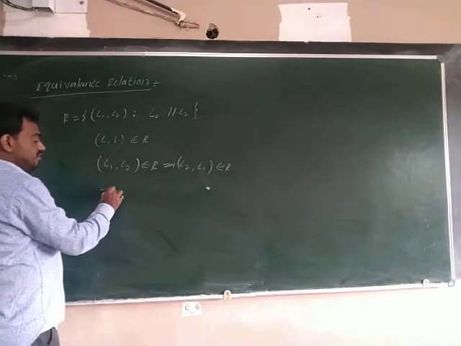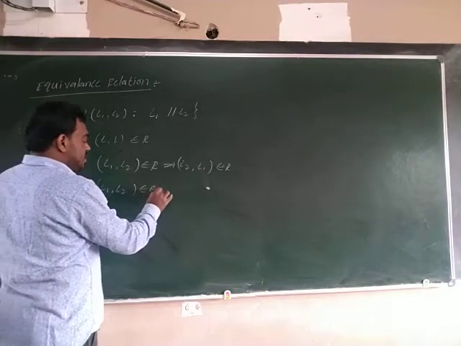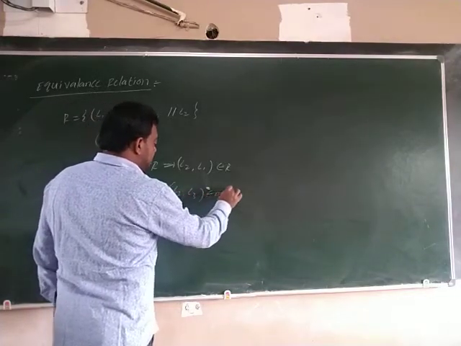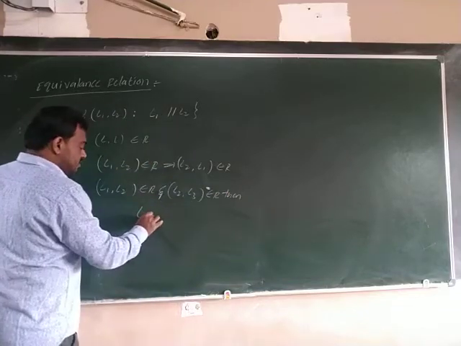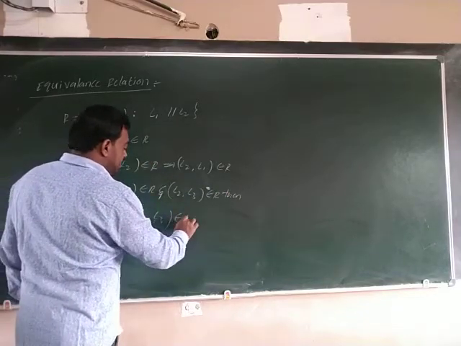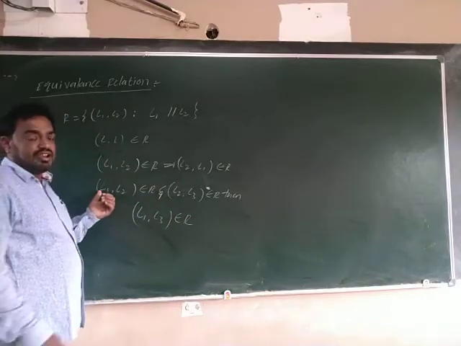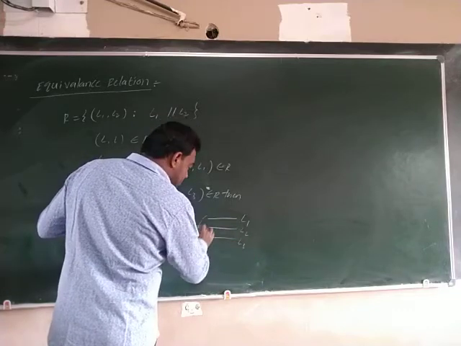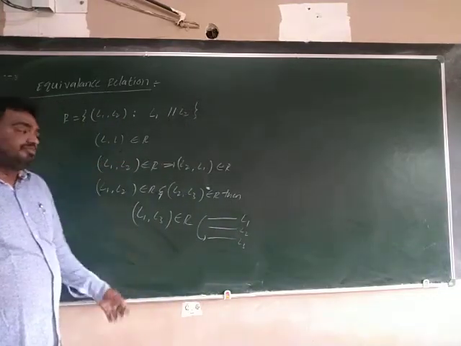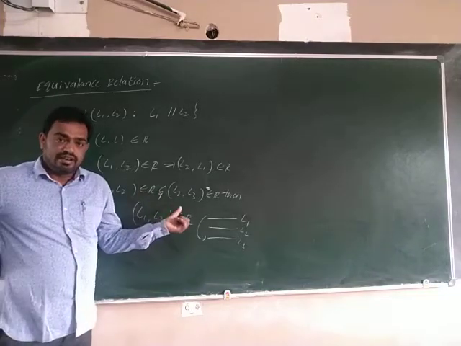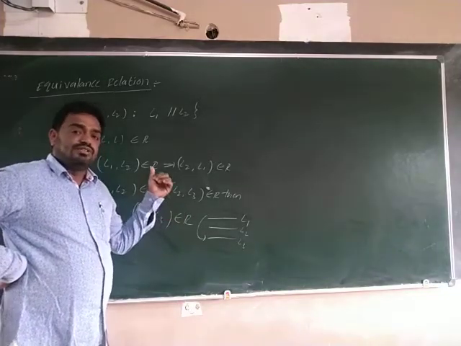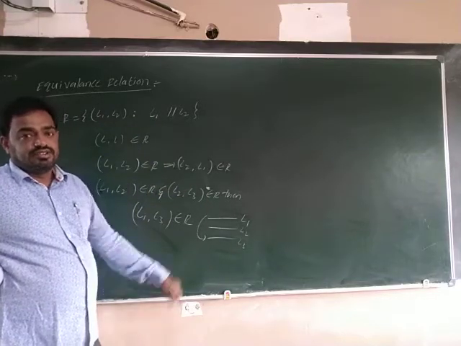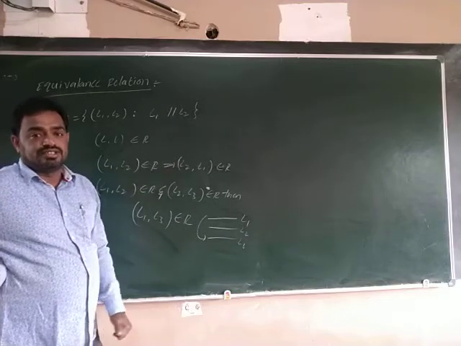Next, L1 comma L2 belongs to R and L2 comma L3 belongs to R, then L1 comma L3 also belongs to R. That means L1 is parallel to L2, L2 is parallel to L3, so L1 is also parallel to L3. So it is transitive. It is reflexive, symmetric, transitive. Hence, it is the equivalence relation. Understood? This is the definition of equivalence relation.